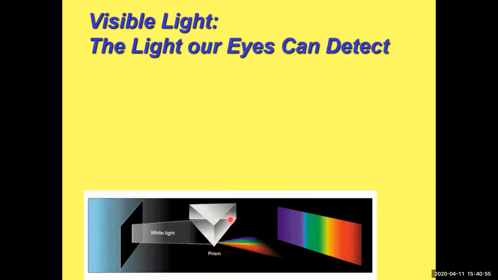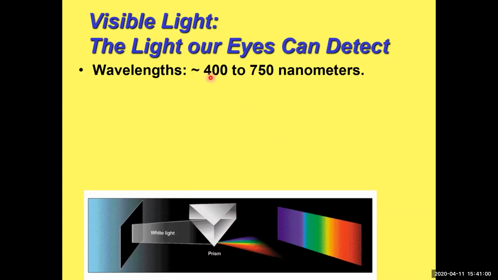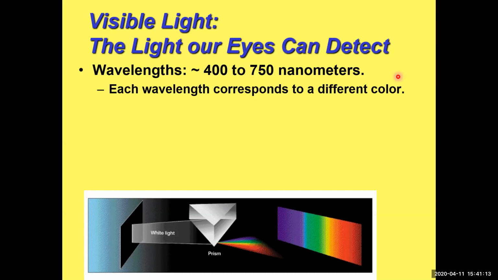Okay, so visible light is the light that we can see with our eyes. It has wavelengths in the range of about just under 400 to about 750 nanometers. You should know that's the approximate range of visible light that we can see. And each of those wavelengths corresponds to a different color. Down here, here's some white light. White light is what we call anything white, whether it's light coming from the sun or something bouncing off something white, like a white piece of paper.